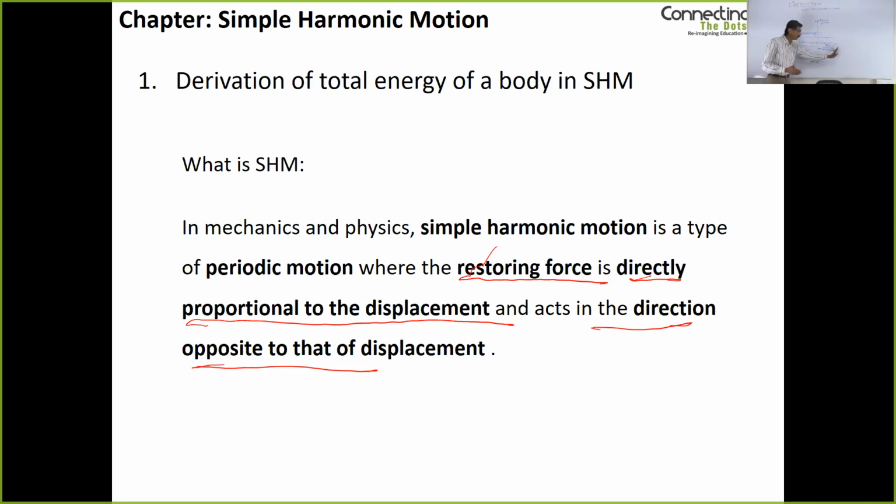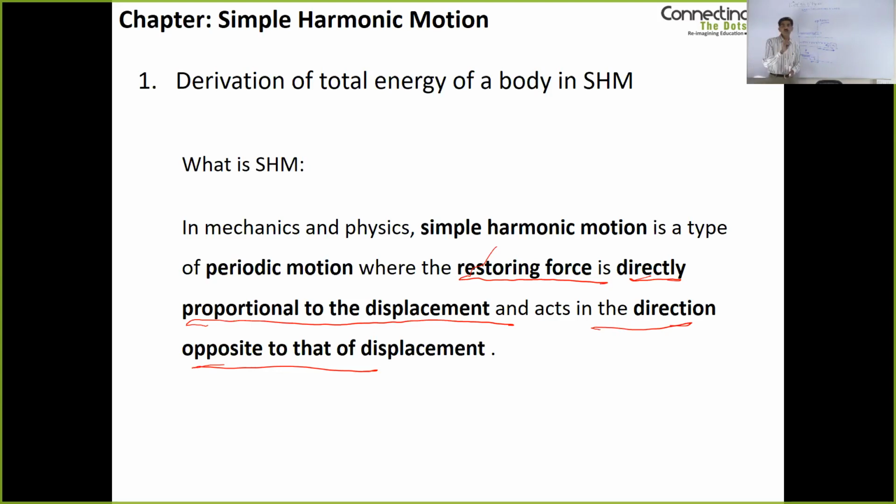When the body is here, displacement is in this direction, but the force is in this direction. When the body is here, displacement is in this direction compared to the equilibrium position, and the force is in that direction. So the force is opposite in direction to the displacement.